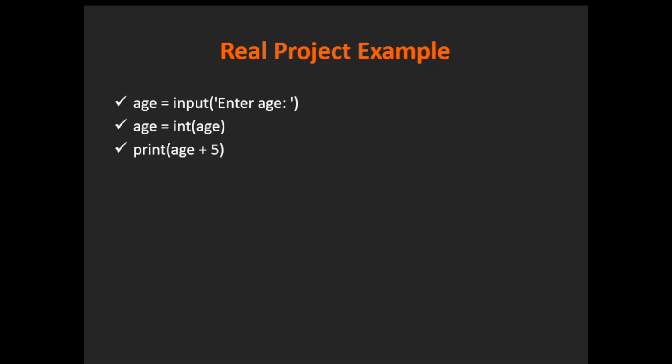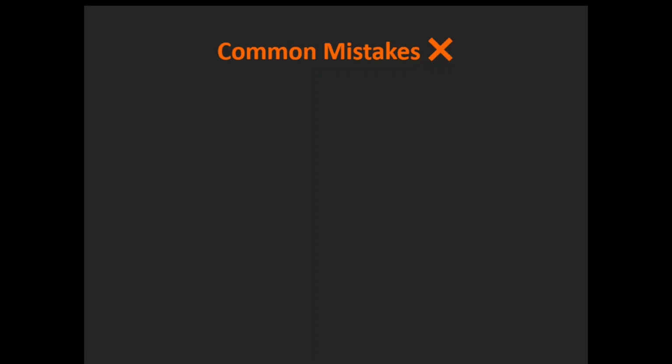So, a real project example, like what I was mentioning: age equals input, enter your age. You might have passed it as a string, but now you are converting that age into an integer. Now print age. Let's say you have passed 10 as part of this input. So age plus 5 equals 10 plus 5 equals 15. It will give you that output.